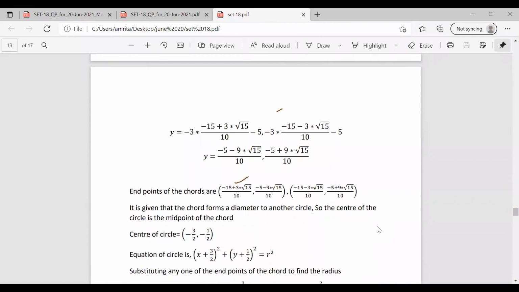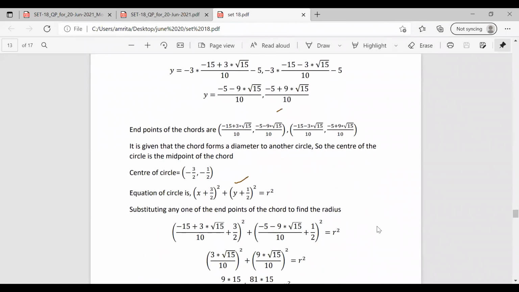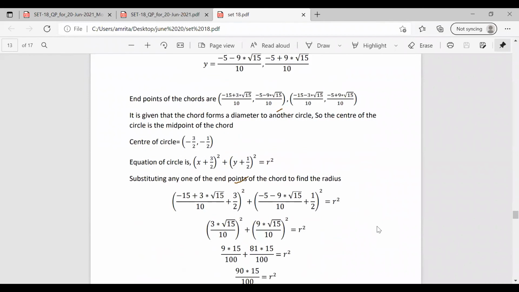So we'll get the center of the circle as minus 3 by 2 and minus 1 by 2. Now, substituting into the equation of the circle, we have x plus 3 by 2 whole square plus y plus 1 by 2 whole square equal to r square. This is the equation of the circle. Now, we have the values of x and y, x1, x2, y1, y2.